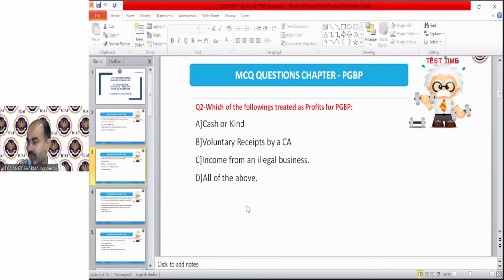If it's possible, kindly send me your answer and the place you belong to, because it really feels very good when I see somebody sending an answer from Andhra Pradesh, somebody from Mumbai, Gujarat, etc. It feels so good. So write down the question number, your MCQ answer, and if possible, kindly send me the place you belong to.